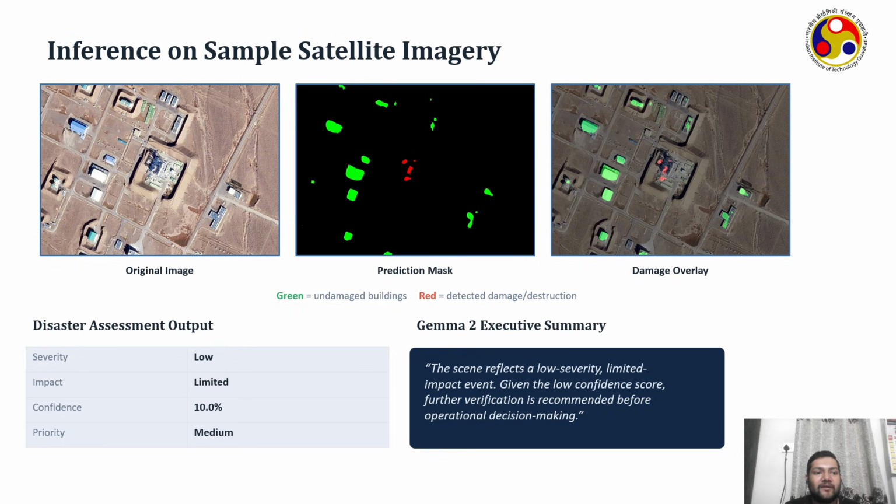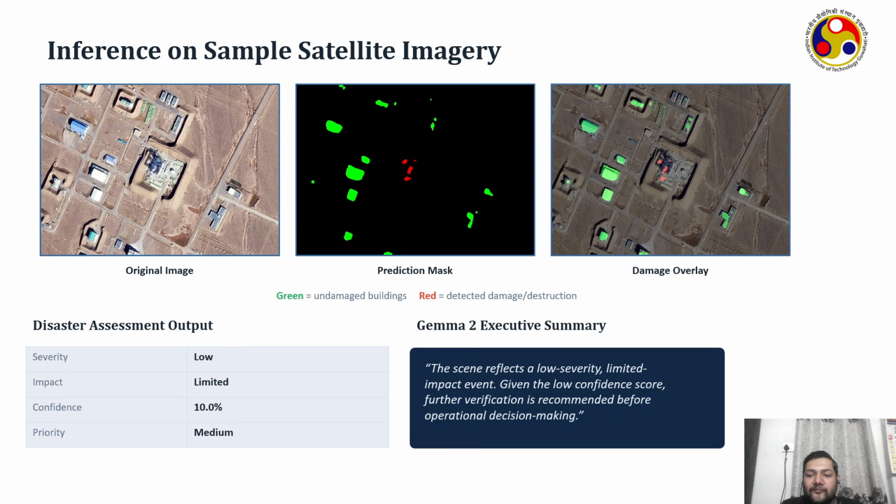Next slide. This slide shows the result generated by GeoGuard AI for a sample satellite image, which we have seen in our model, demonstrated just now. On the left is the original satellite image, and the center image shows the semantic segmentation prediction mask generated by the SegFormer model. Green regions represent undamaged buildings, while red regions indicate detected damage.